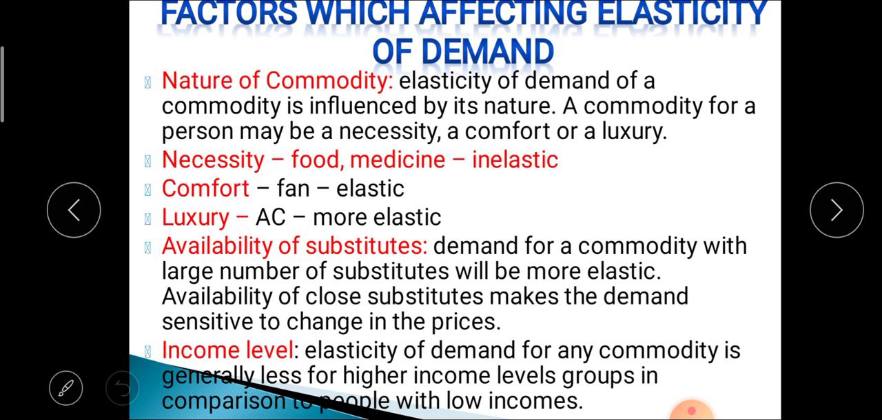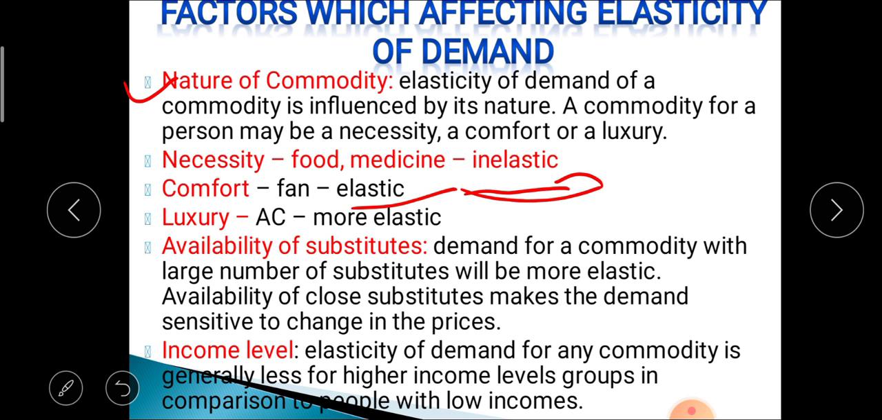After that, the next topic is factors affecting elasticity of demand. There are different factors which affect the elasticity of demand. The first one is the nature of the commodity. The elasticity of demand of a commodity is influenced by its nature. A commodity for a person may be a necessity, comfort or luxury. In the case of necessities like food and medicine, demand is inelastic. In the case of comforts like a fan, demand is elastic, whereas in the case of luxuries like an AC, demand is more elastic. So in the case of necessities, demand is inelastic.